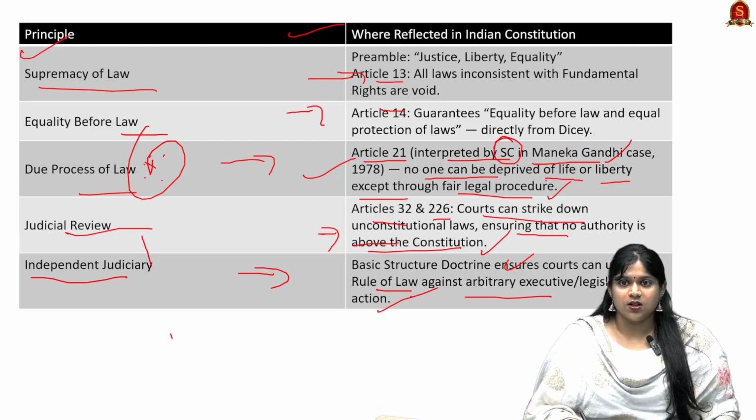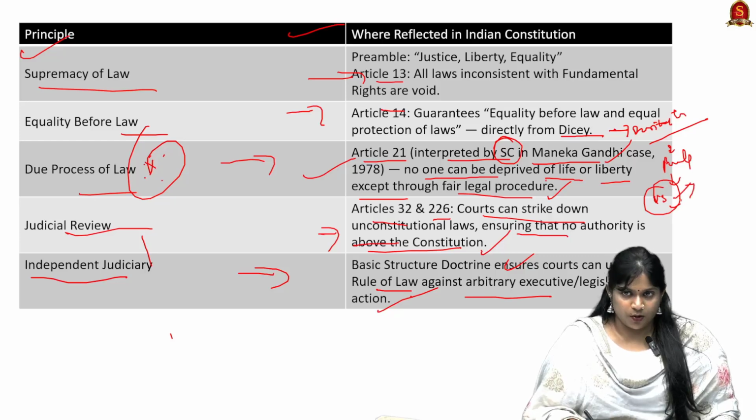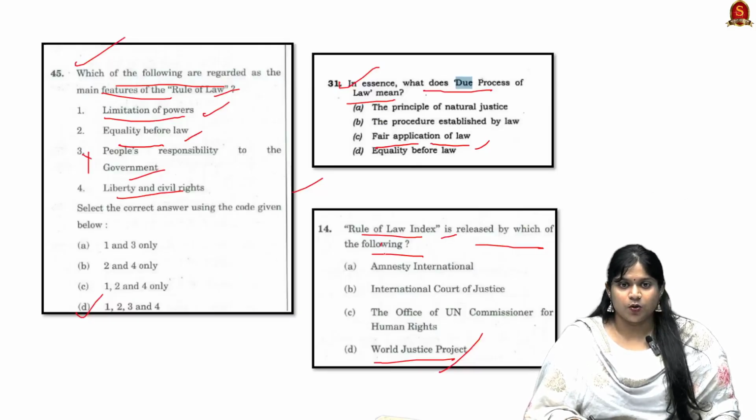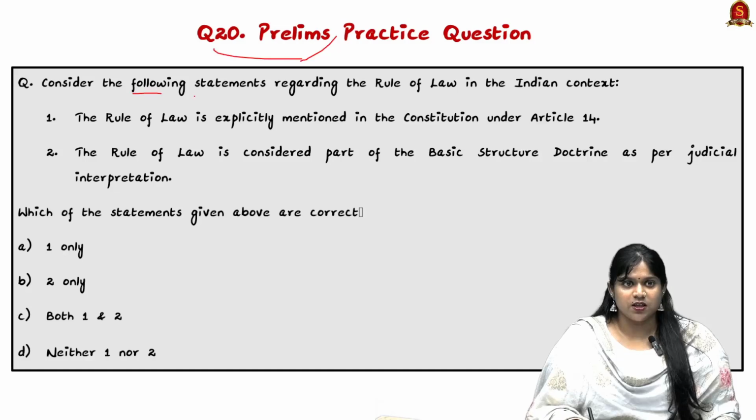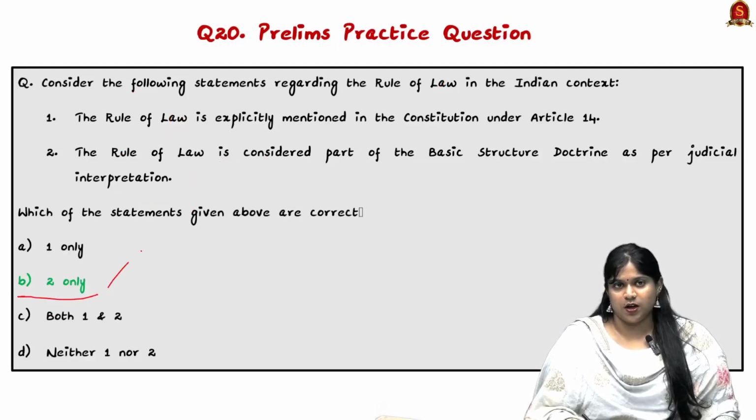So why? Because A.K. Dicey, being a British theorist, was the one who introduced the rule of law. The US has one of the most important constitutional provisions on the rule of law, and they provide the rule of law index through the World Justice Project report. Now looking into the prelims practice question, consider the following statement regarding the rule of law in the Indian context. Is the rule of law explicitly mentioned? No. The rule of law is considered part of the basic structure doctrine as per judicial interpretation, yes. So option B is the only right answer.